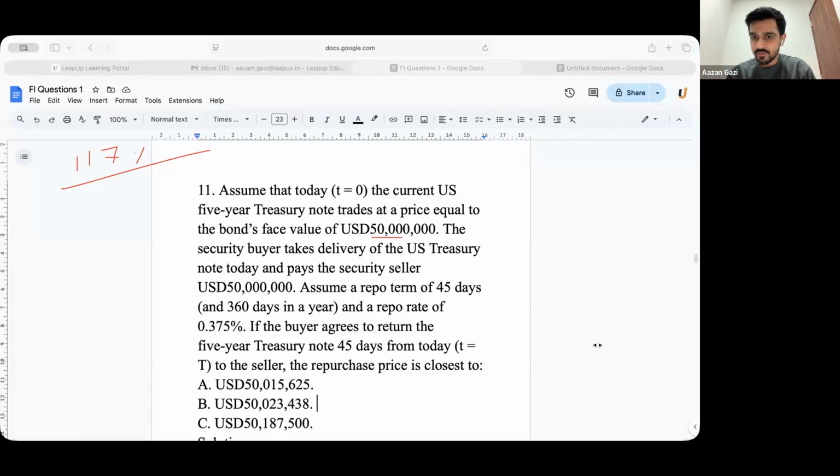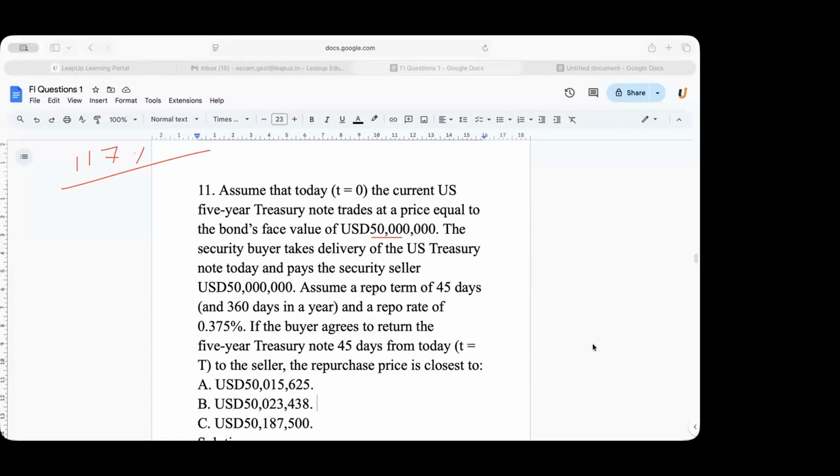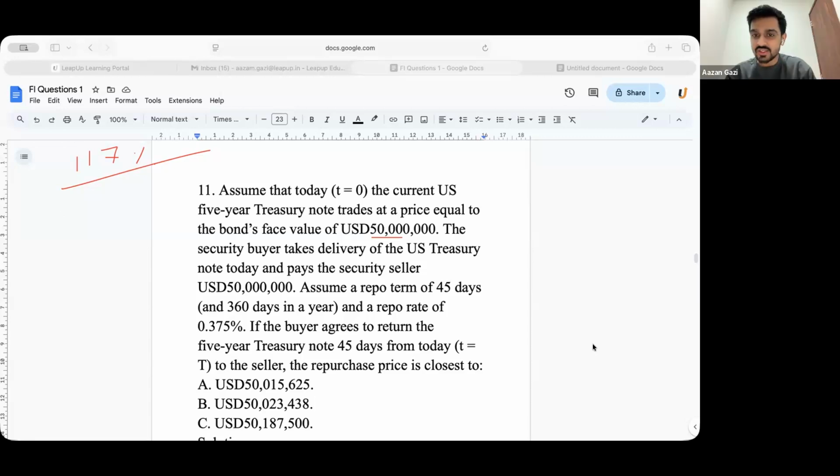Let me check your answer, Iraya. So you asked for haircut in percentage or absolute terms? Haircut is always in percentage terms. Okay, correct, Iraya. Too good. It is 14.53%.